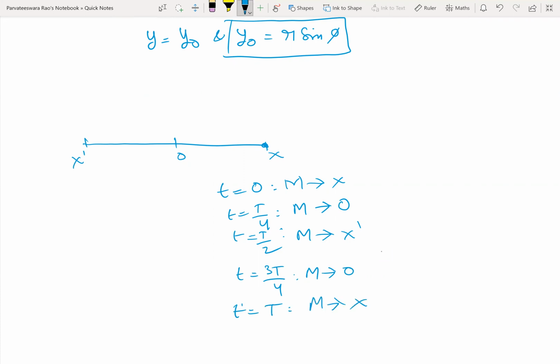What do I mean by this? See, M is starting here and it is moving like this, crossing the mean or equilibrium position, going towards the other extreme position, again returning back, repeating its motion along XOX dash, and finally coming back to O. So M oscillates between X and X dash. This is Y, this is Y dash.